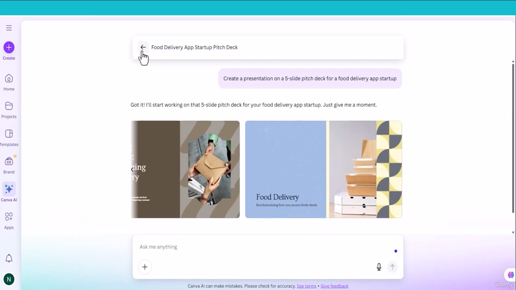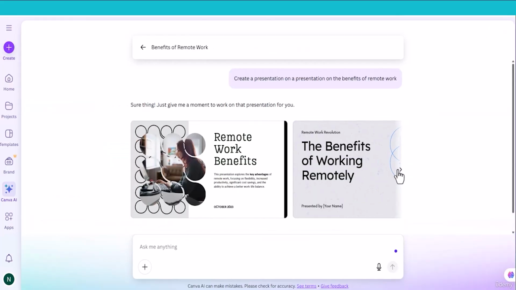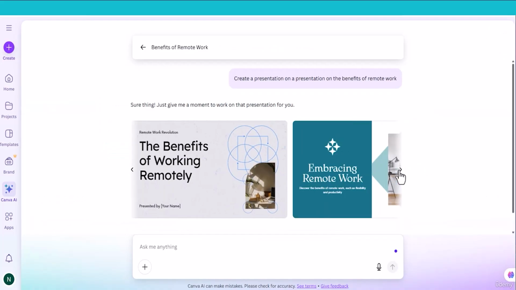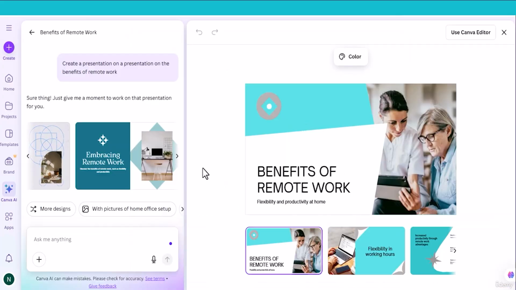So let me try another prompt. Create a presentation on the benefits of remote work. Click submit. Here is a presentation on the benefits of working remotely. So if you like this presentation, click on the presentation slide. It will open up a new window. Always remember that if you don't like any design, you can always ask for more designs, or you can change any element. You can also change the colors.